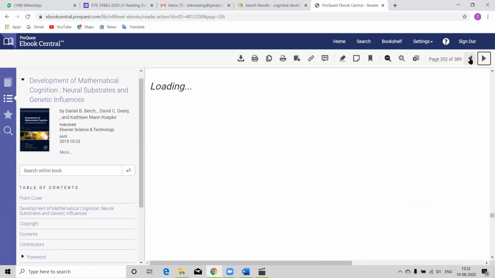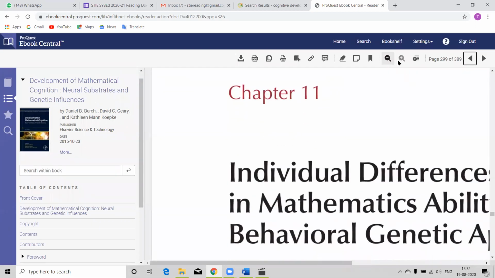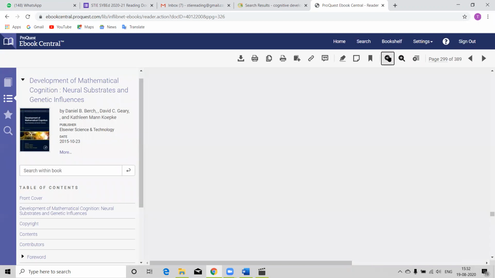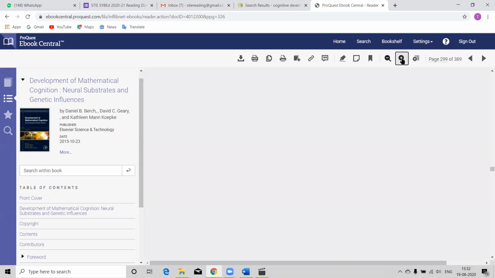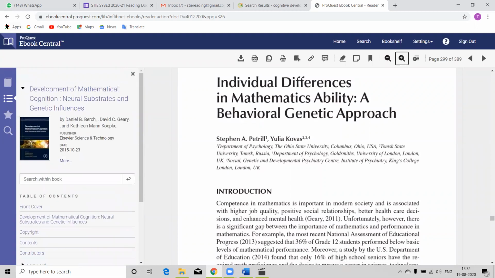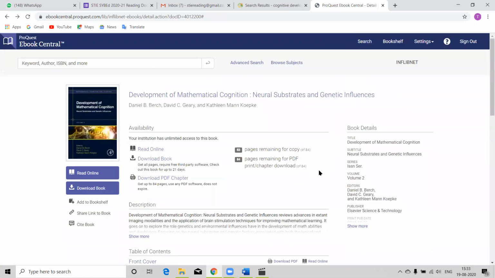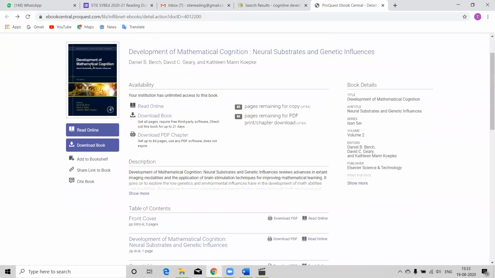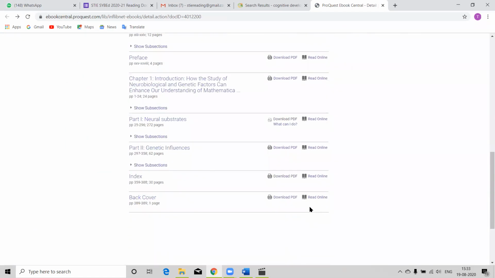By clicking this arrow, you can go to next pages. And by clicking on this, you can increase or decrease the font size of the page. So this way, whichever chapter I want to read, I can read online.